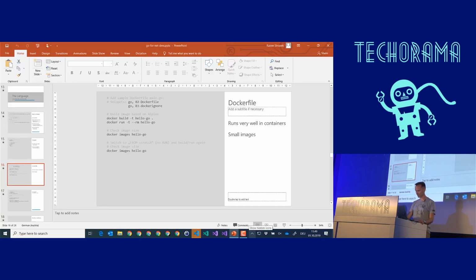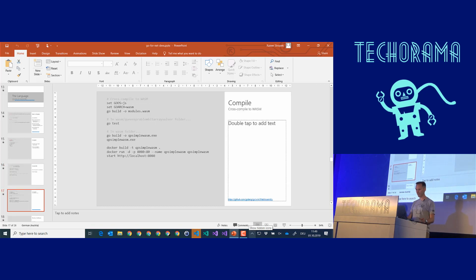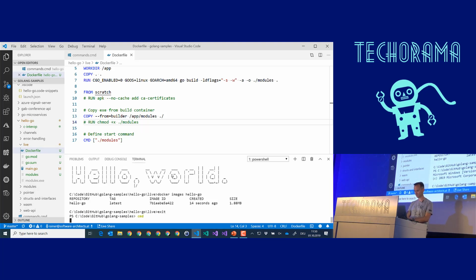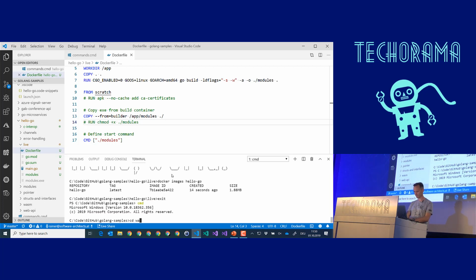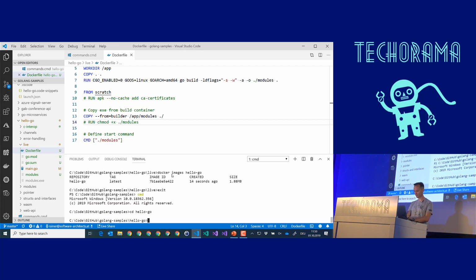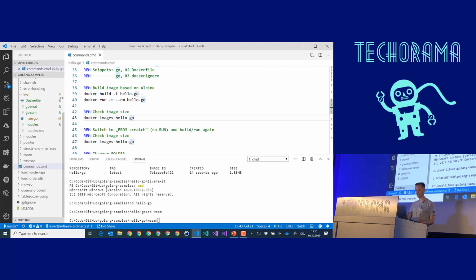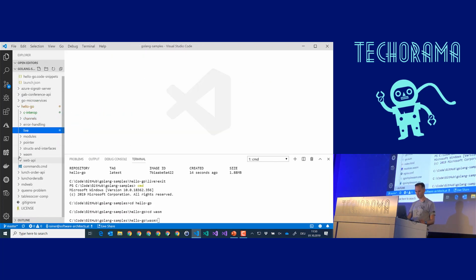Good. Let me quickly check what I already did. Yes, looks good. I did that sample. And yeah, this one. Now, what about WebAssembly? Let me move to the right folder. I created another example for you. It's in this folder here.